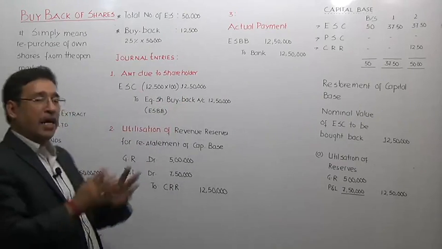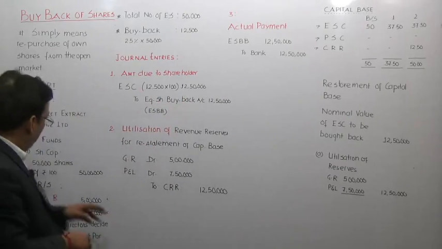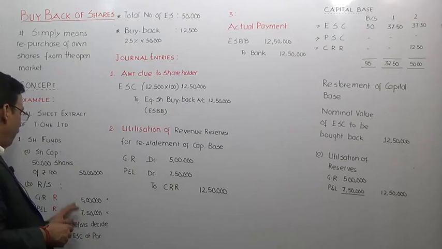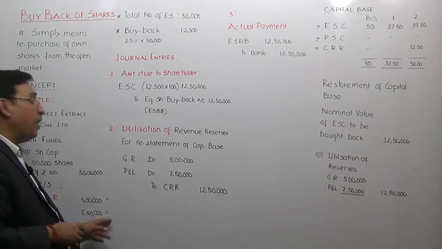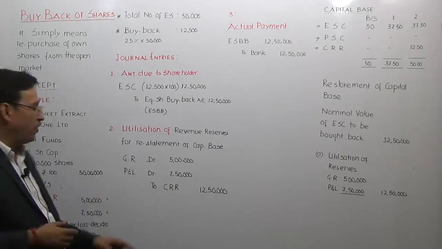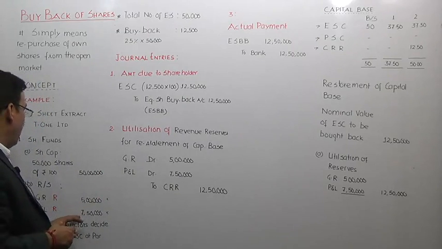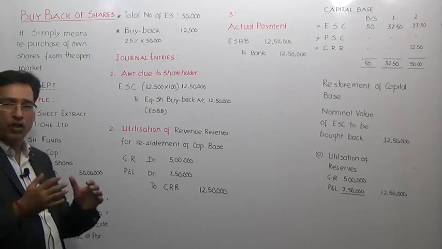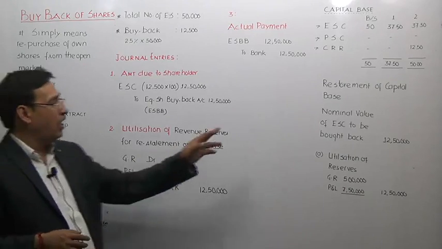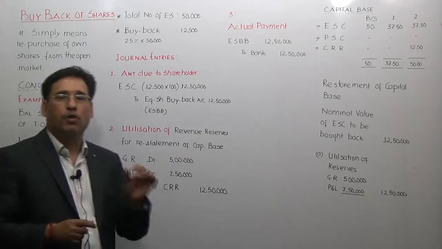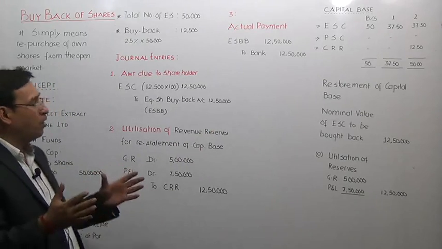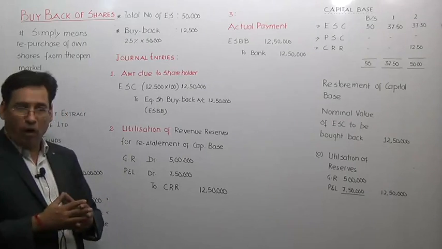Now, some of you might be wondering, sir, in this case we have enough reserves, correct? There could be a possibility that you may not have sufficient reserves. For example, general reserve of 5 lakh and 7 lakh 50 are sufficient. That is equal to 12 lakh 50,000, which is also the amount of equity share capital to be bought back. So we did not actually confront any problem.